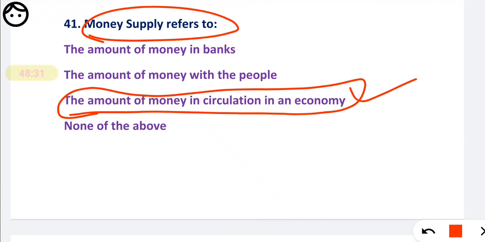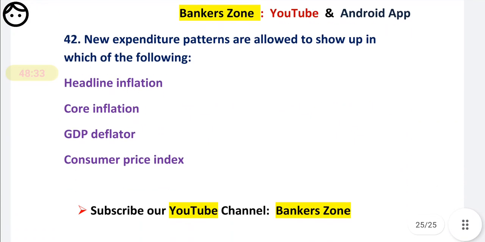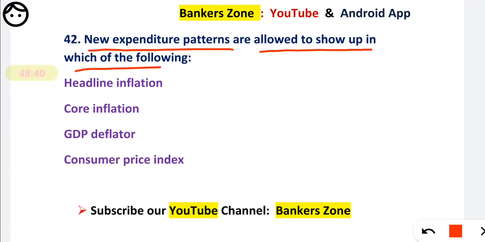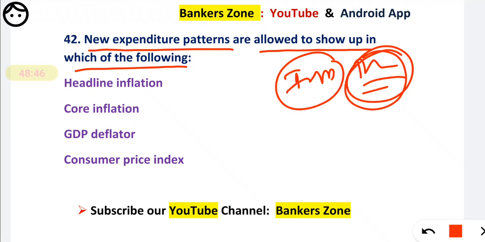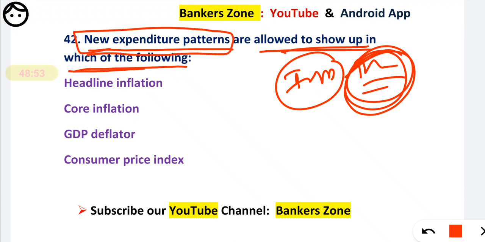Okay. Now the next question. The new expenditure patterns are allowed to show up in which of the following? It is very important. Very important. This is a most expected MCQ. See, the new expenditure patterns are allowed to show up in which of the following?